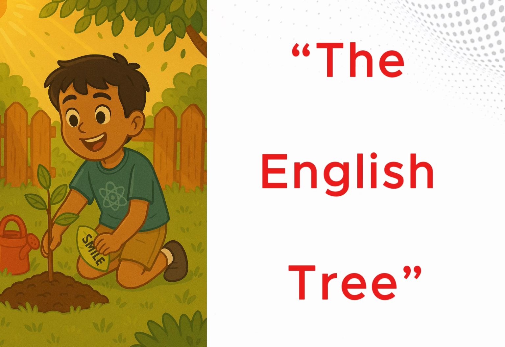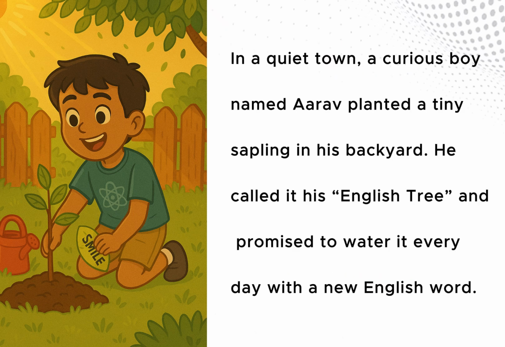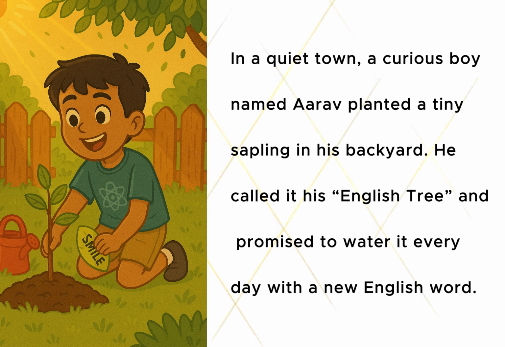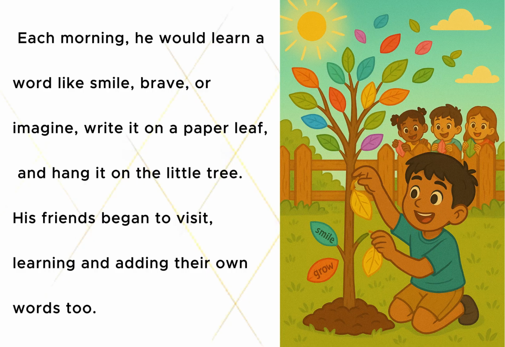Story: The English Tree. In a quiet town, a curious boy named Aarav planted a tiny sapling in his backyard. He called it his English tree and promised to water it every day with a new English word. Each morning, he would learn a word like smile, brave, or imagine, write it on a paper leaf, and hang it on the little tree.